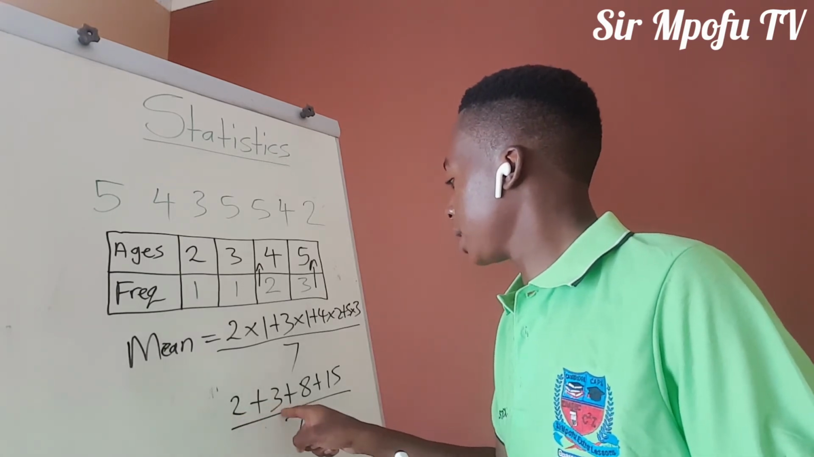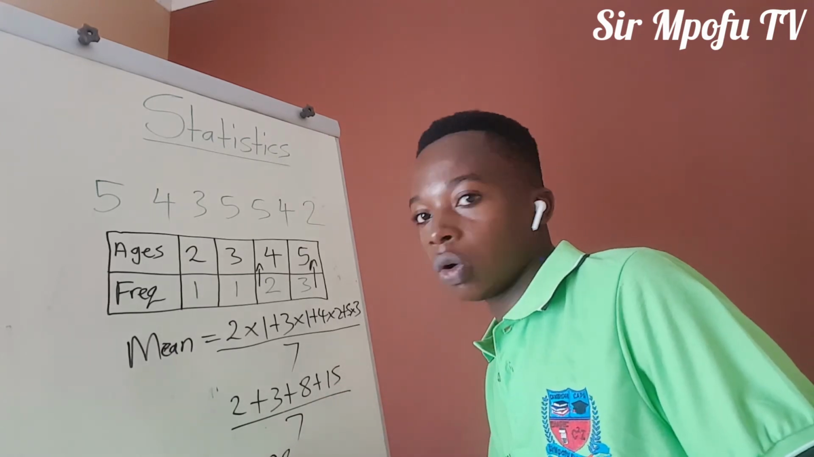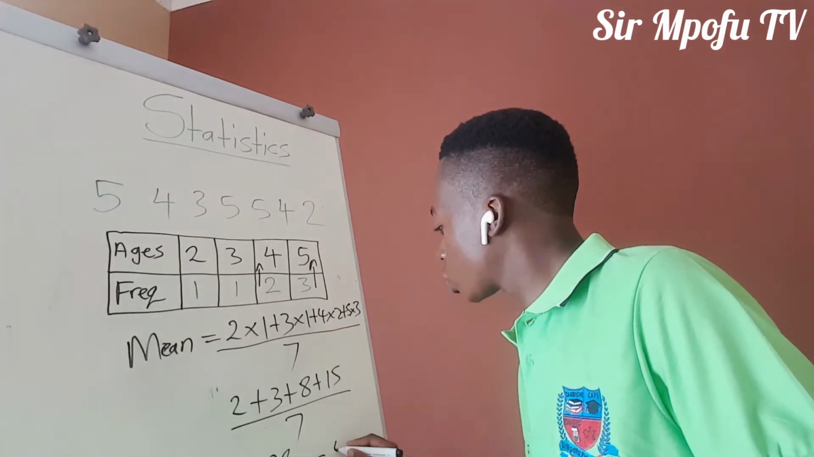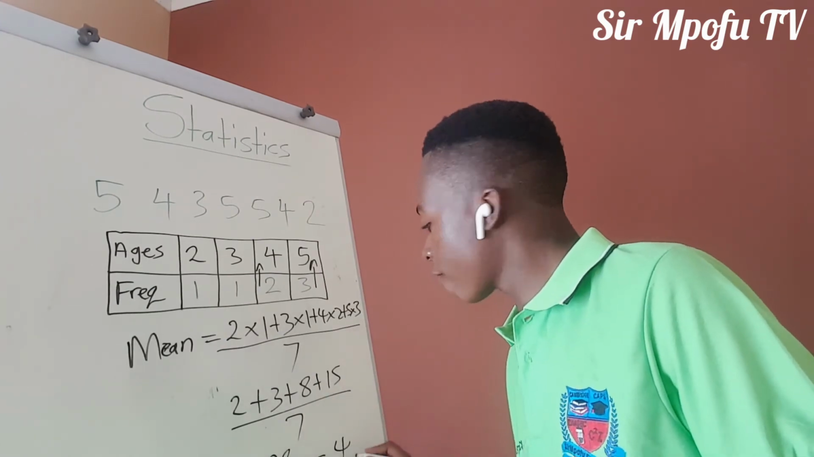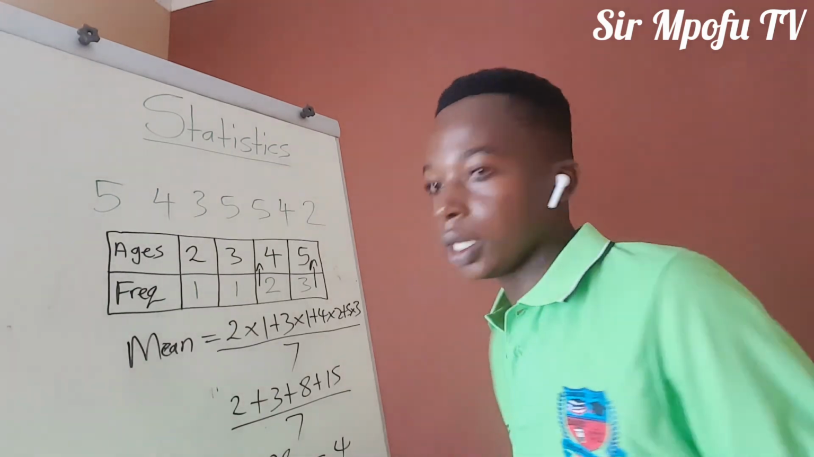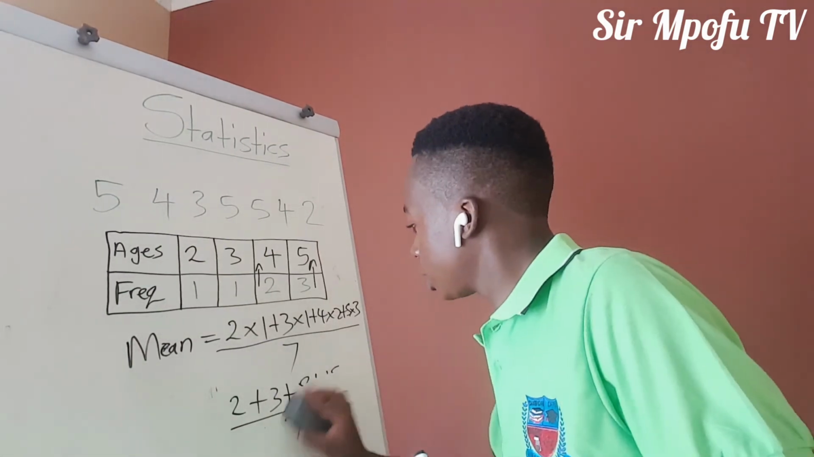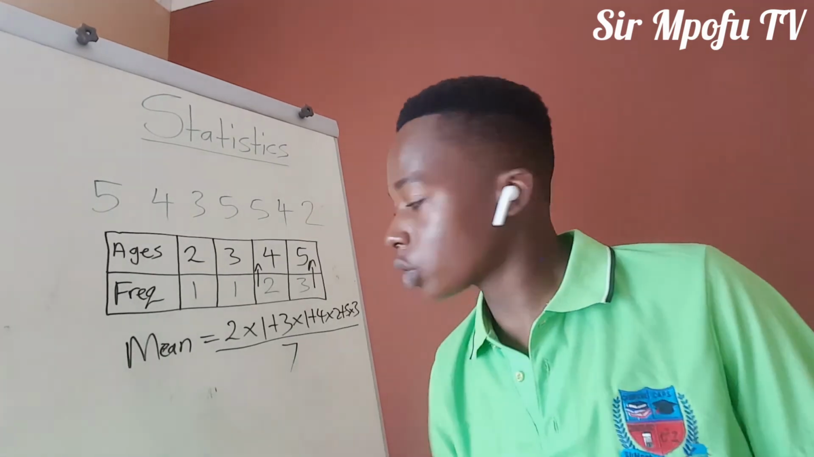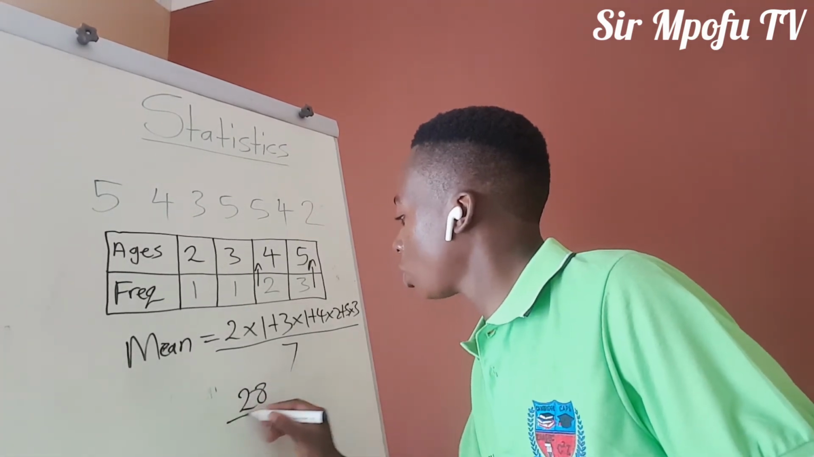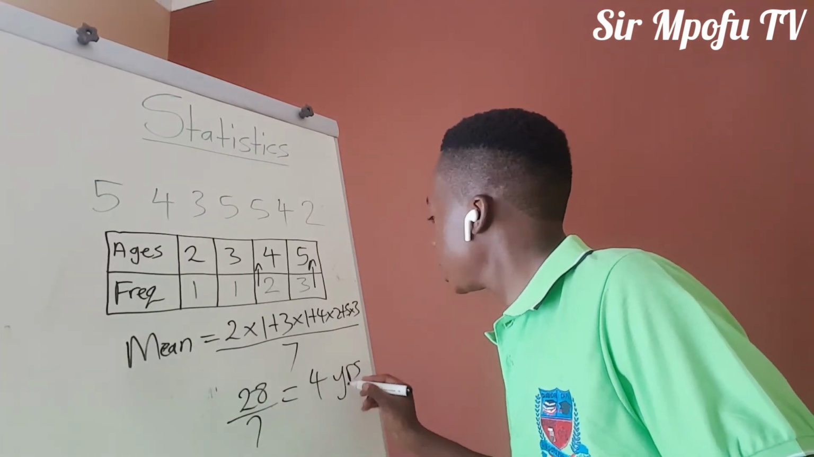2 plus 3, that will be 5. 5 plus 15, 20 plus 8, 28. So it will be 28 over 7, which is equal to 4. So it means our mean is 4. Okay, if you add all these, you are going to get 28, right? So when your answer is 28, it means it will be 28 over 7, which is equal to 4. So our mean is 4 years.